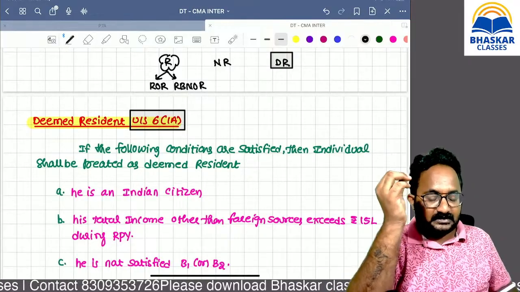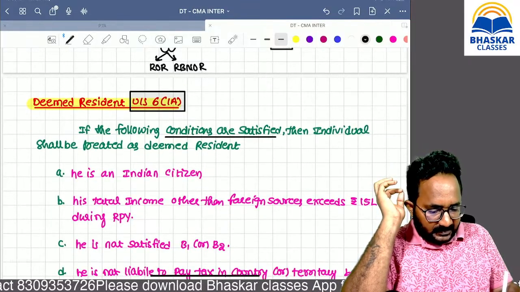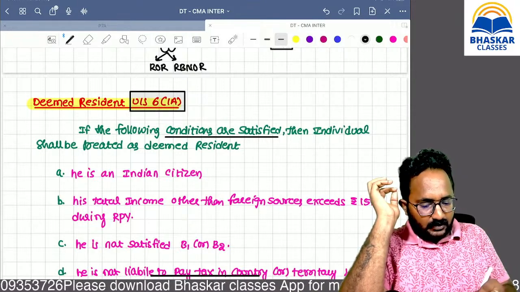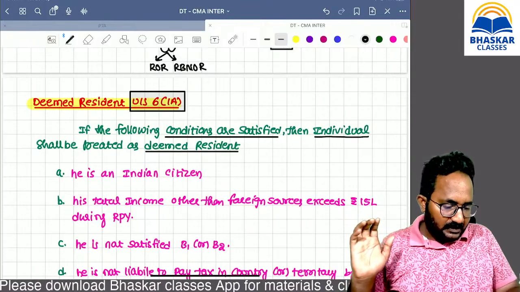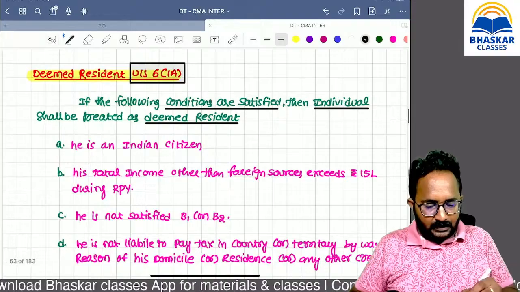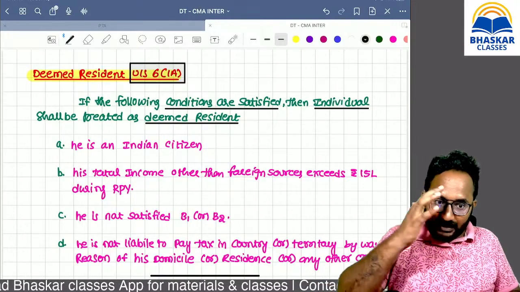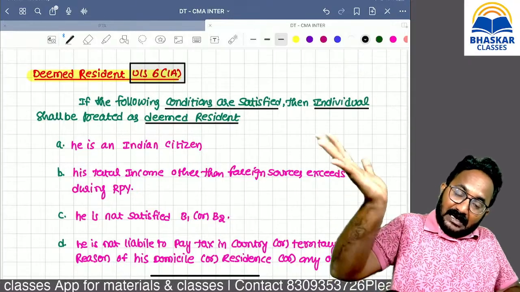Section 6 subsection 1A. If all the following conditions are satisfied, directly one individual can be treated as what? Deemed resident. An individual can be treated as a deemed resident under section 6 subsection 1A. First of all, he is not a resident, but we are deeming him to be treated as a resident.